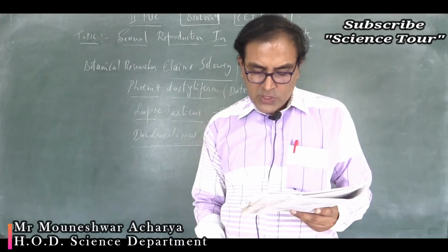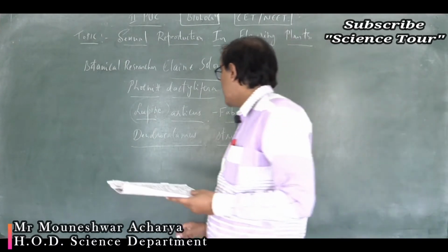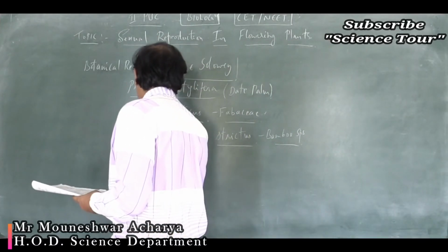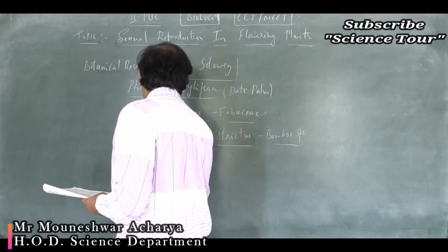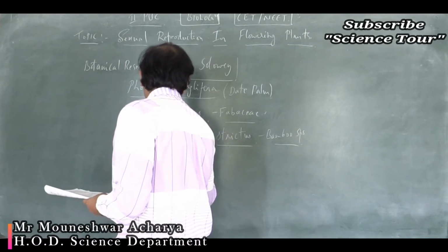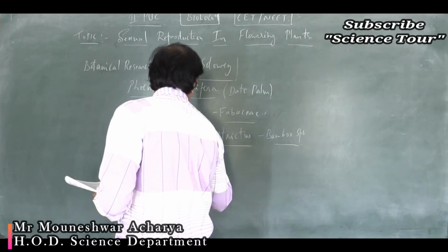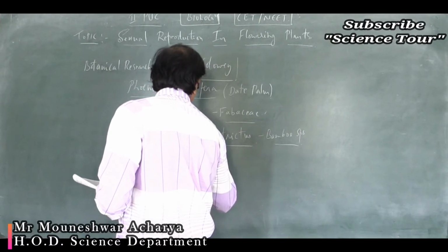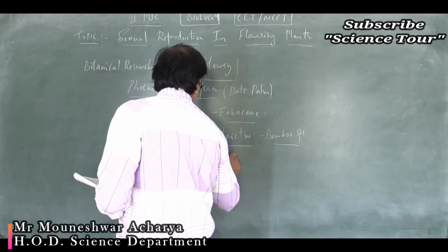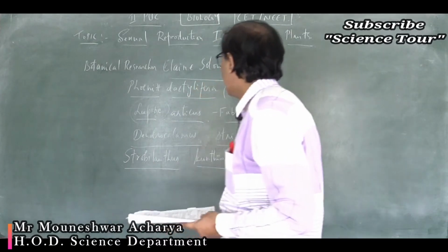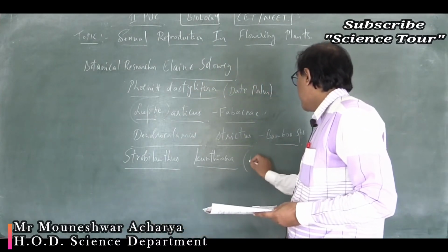Then just see Strobilanthes kunthiana. What is the common name?